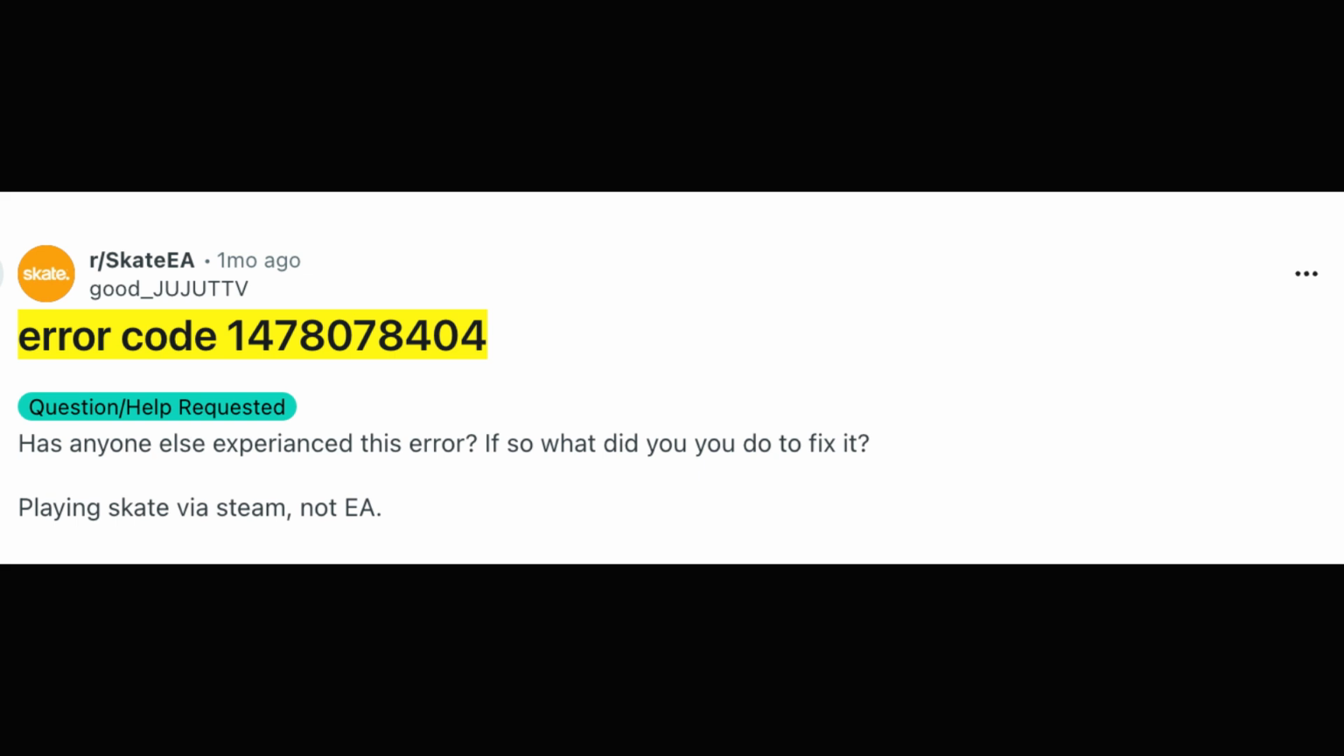As per our research, the error comes when users try to play the game but are unable to continue due to a network issue or possible server problem. According to our research, the error is likely related to internet connectivity or a temporary issue on the server side.